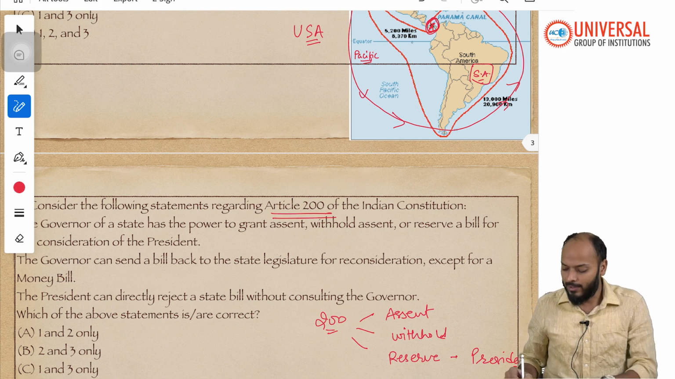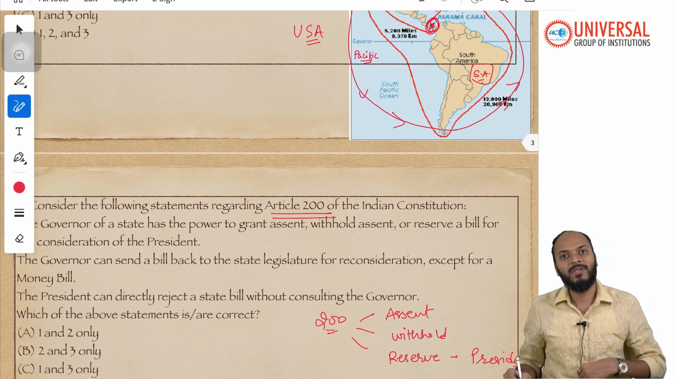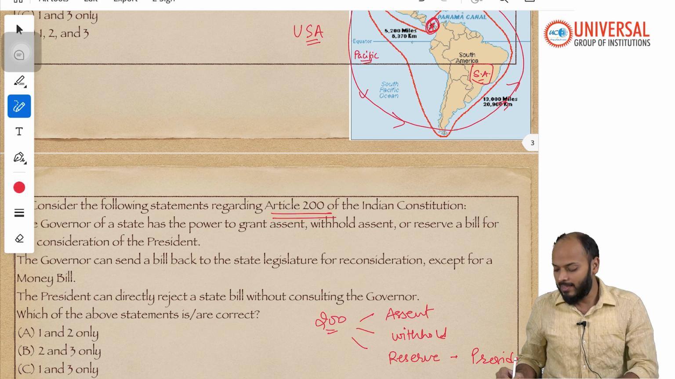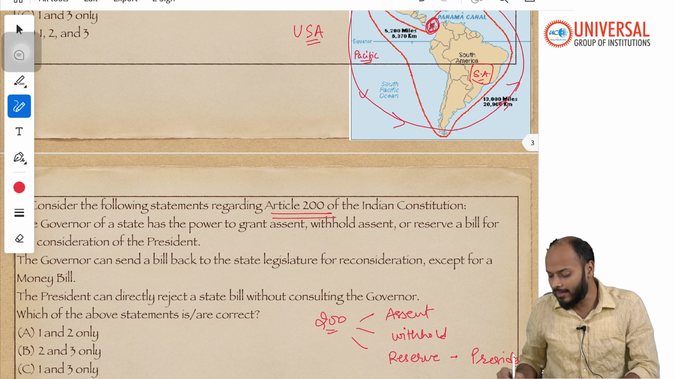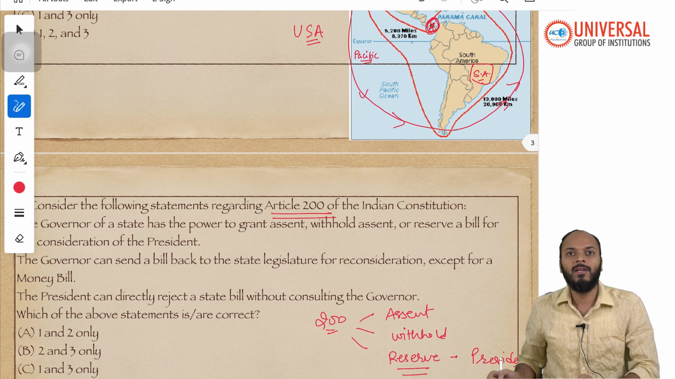But under Article 200, the governor has three options with that bill. Firstly, the governor can give assent to the bill. Secondly, the governor can withhold the bill and send it back to the state assembly for its reconsideration. And third, the governor can reserve the bill for the consideration of the President of India.